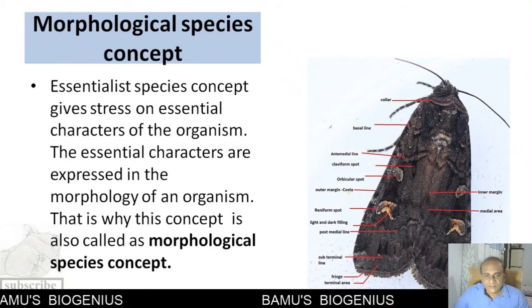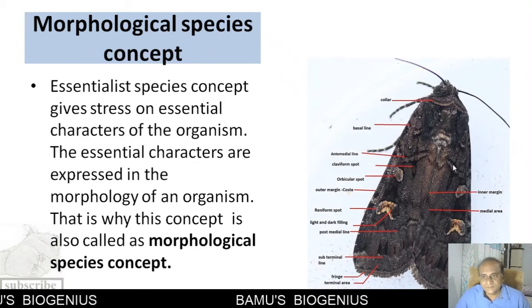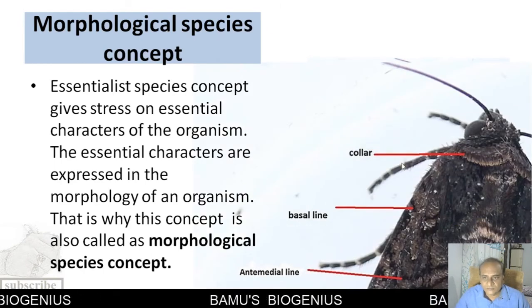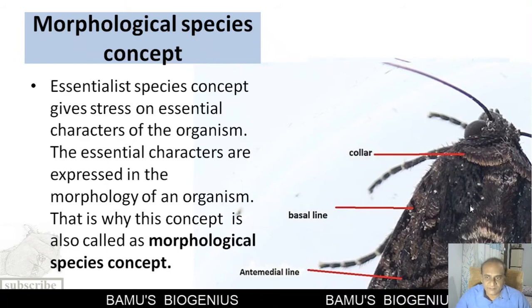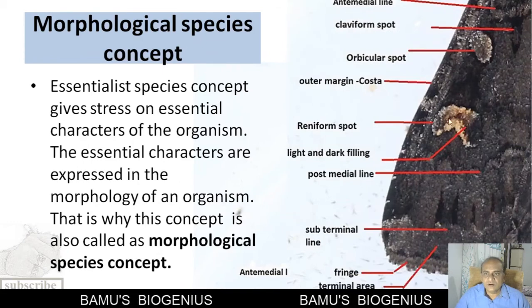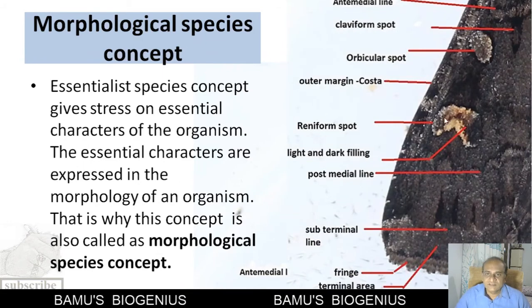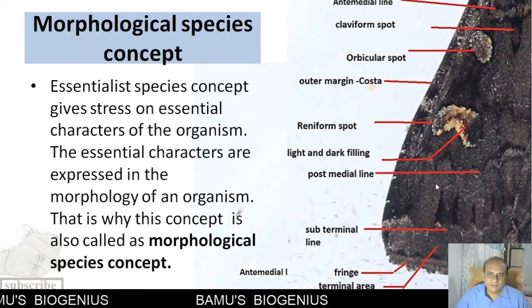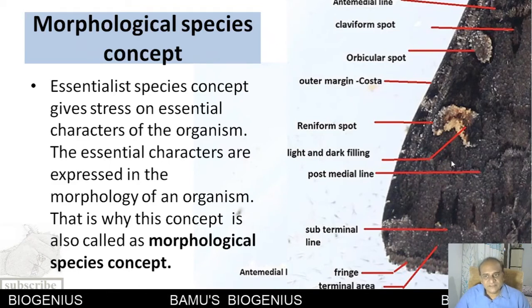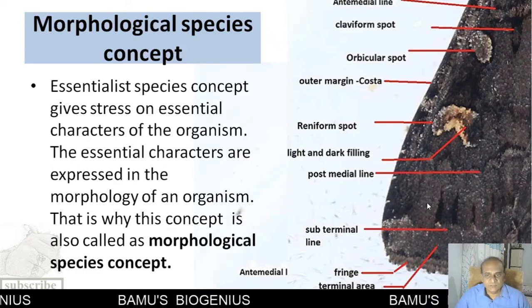For example, here you can see a moth, and these are certain morphological features, essential characters that can identify that particular kind of organism. All these are morphological characters: claviform spot, orbicular spot, or reniform spot. On that basis we can identify that this organism is of this particular species.